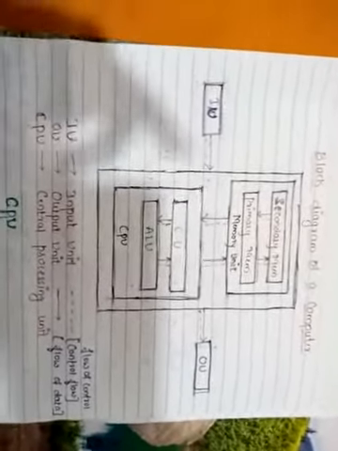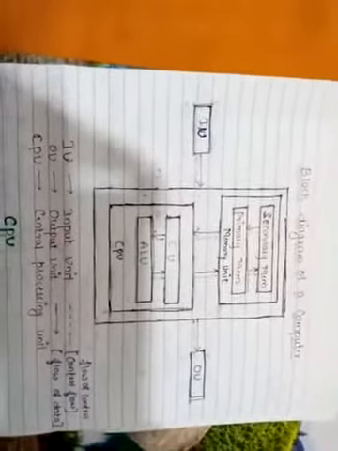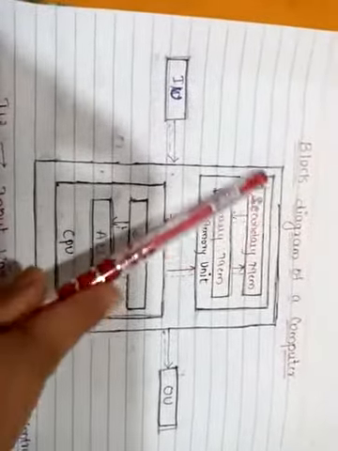In the first chapter, we will just have a review on the basic or block diagram of a computer. Now, this we collectively call the CPU.